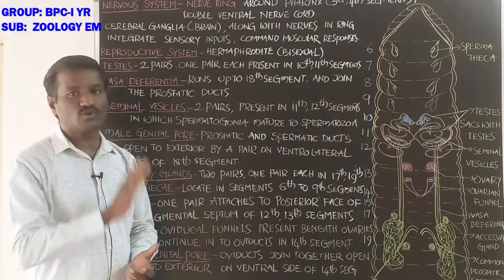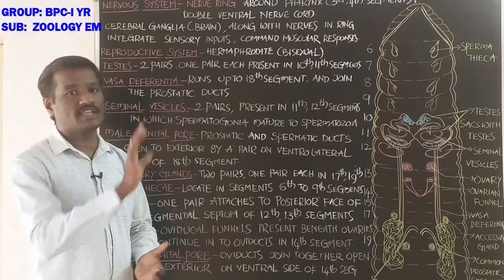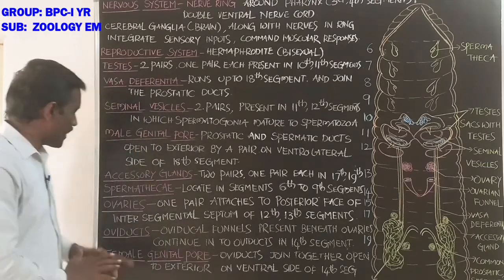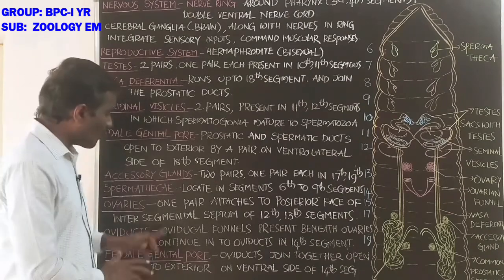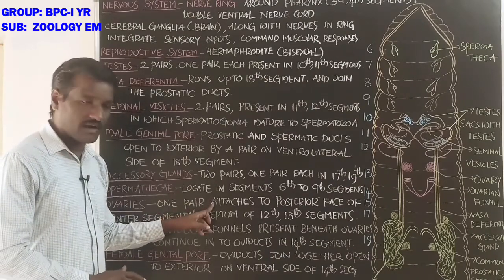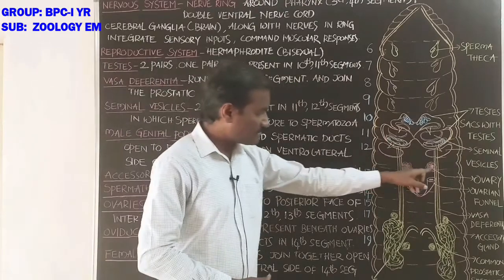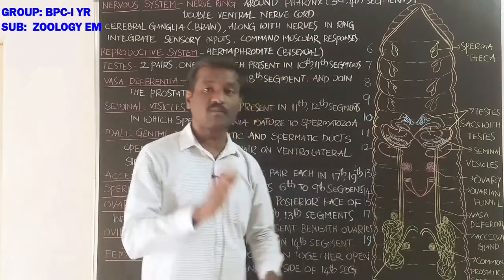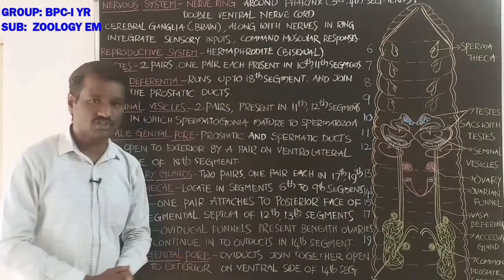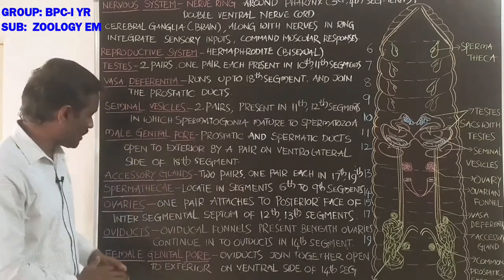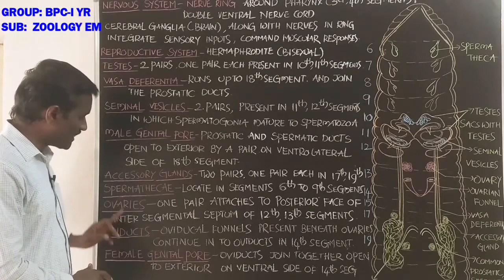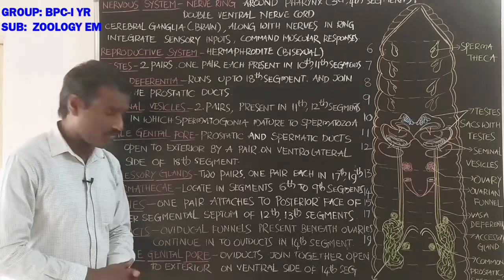Stores spermatozoa that are received at the time of the copulation. Next, ovaries, student. What about the ovaries? Ovaries are one pair in number. These are the ovaries. These are the parts of the female reproductive system. Which are the parts of the female reproductive system? Ovaries, oviducts, female genital pore.